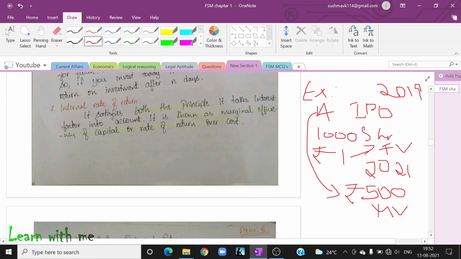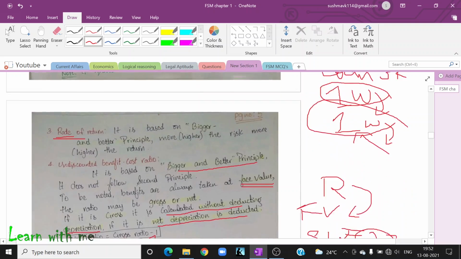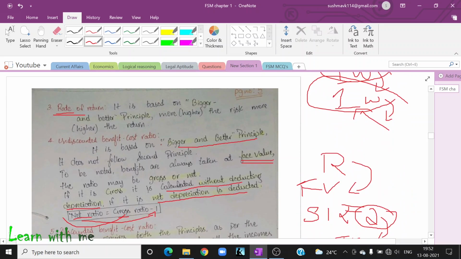Okay. So if the company declares a dividend, let us assume the company is saying that we will give 5 rupees dividend because we have got huge profit, so we are giving 5 rupees dividend for every shareholder. Now this 5 rupees will be on the face value and not on the market value. That is nothing but the undiscounted benefit ratio.